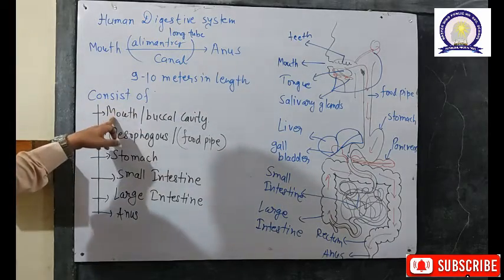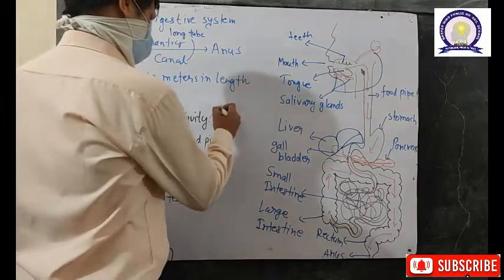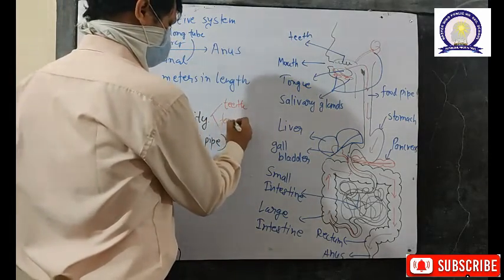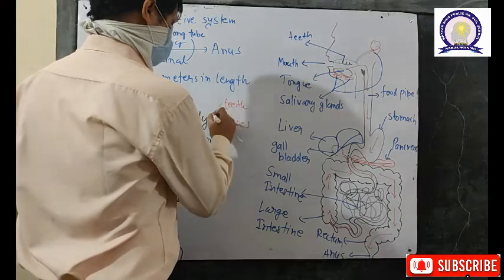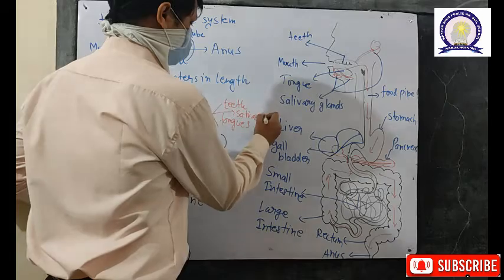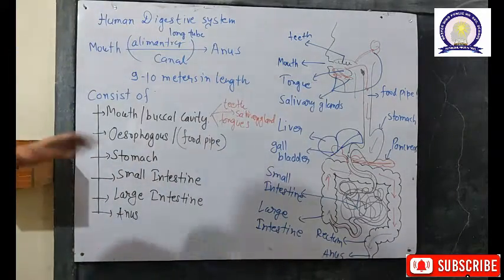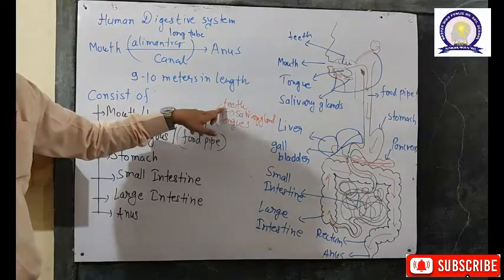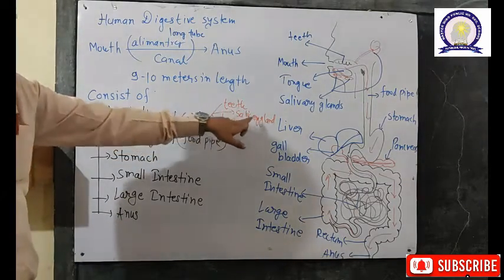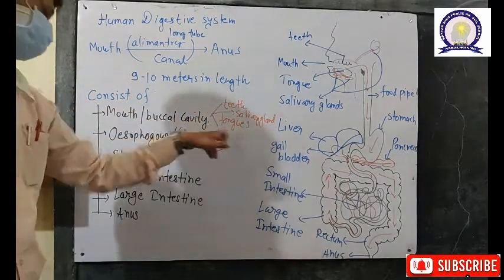It starts from the mouth and buccal cavity. In the mouth and buccal cavity we have teeth, tongue and salivary glands. These glands help in the digestion of the food, teeth help in chewing the food, and the tongue mixes the saliva with the food and helps in chewing.